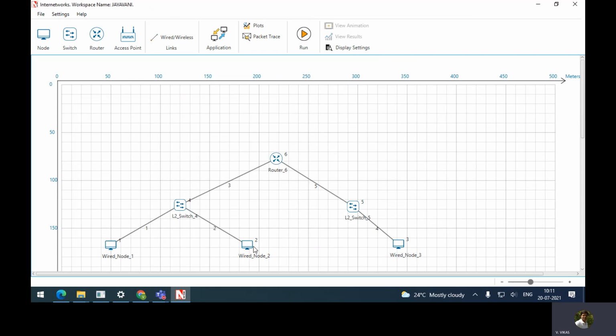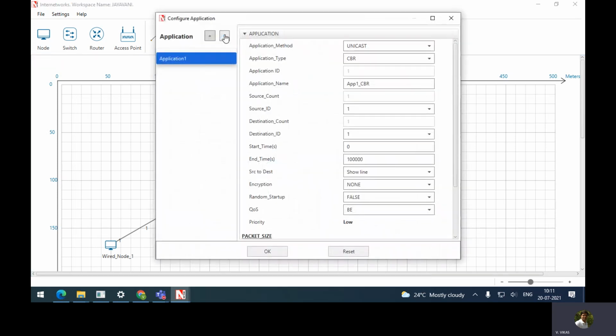Okay, and next, see what is the next property you have. We need to come up with some application, right, to transfer data. So you can click here, application icon is there, right, at the top. You click that. So you can just see there what are the different parameters we have. First thing is, it is asking whether it is unicast communication or multicast, or you will also have broadcast. Okay. So for this experiment, we are not changing all those things.